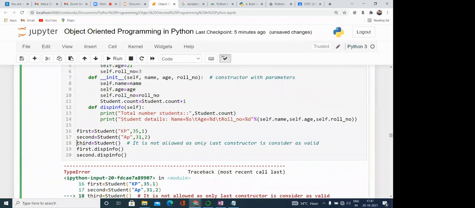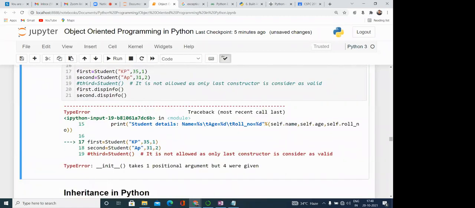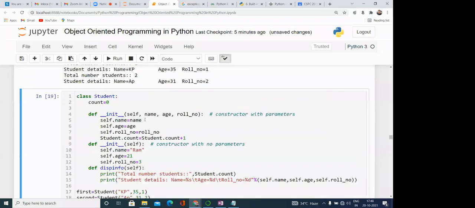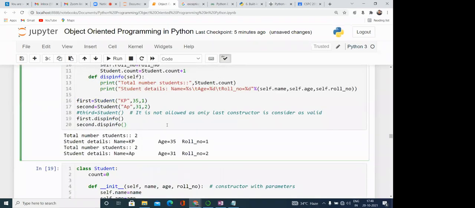Okay. So we need to make it as... now you can see, one minute. This one, yes, this is working fine now.